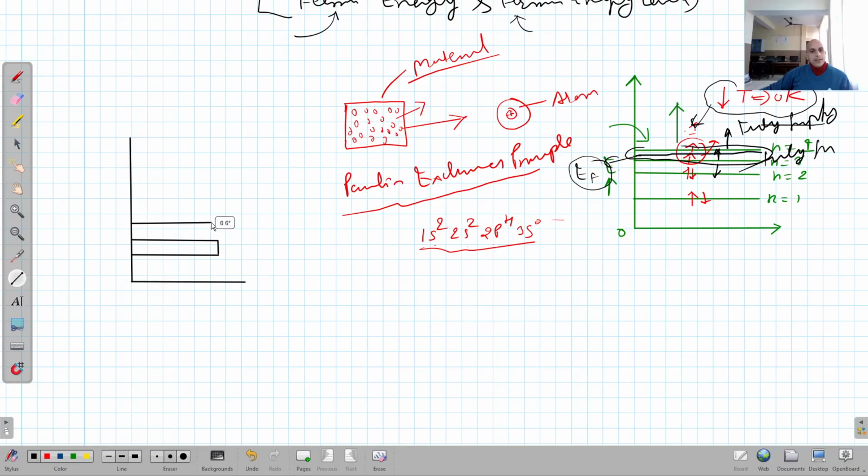Similarly, this is the next one, right? Similarly, we have, now all these are energy bands. Energy band means range of the energy possessed by the electron inside this material.